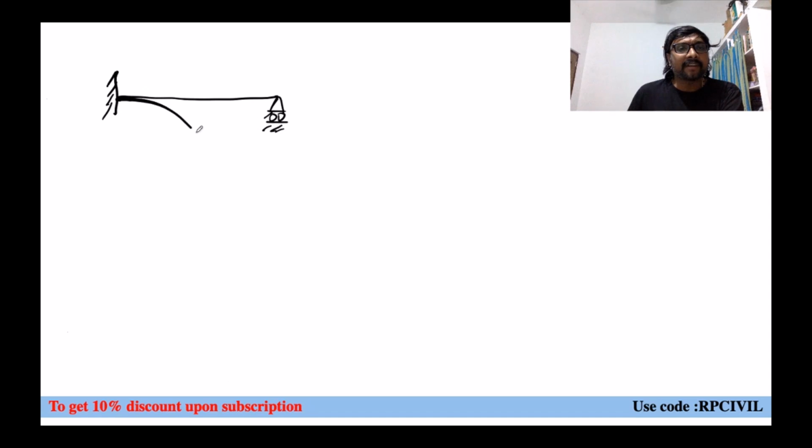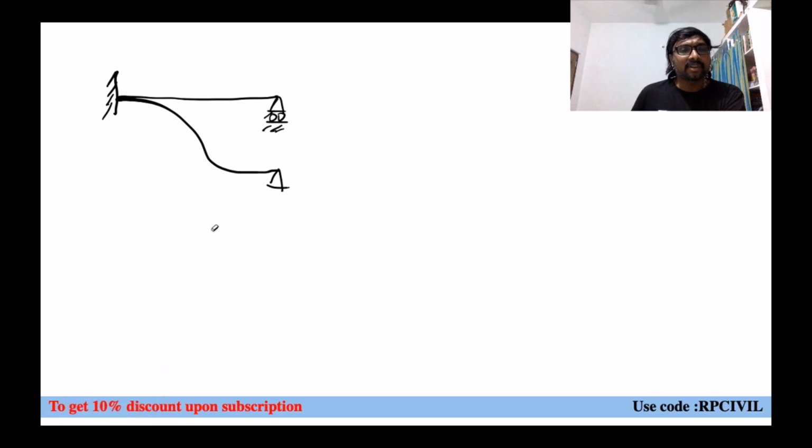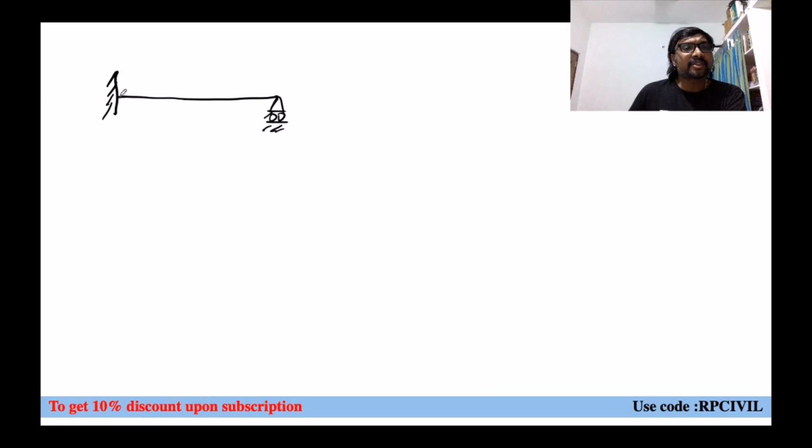If you are having some sinking like this, so here will rotation be 0? Rotation need not be 0, no? When rotation need not be 0, it means your curve may not be exactly horizontal like this, right? Your curve may be in a different manner like this, no? At this place rotation is 0, but at this place rotation is not 0. So here you can get like this, or not? Yes. Rotation is allowed, right?